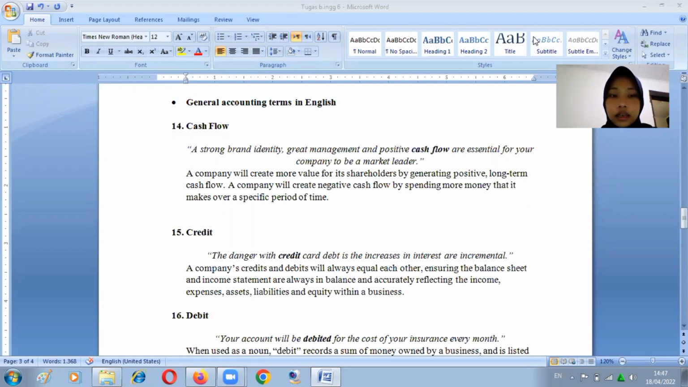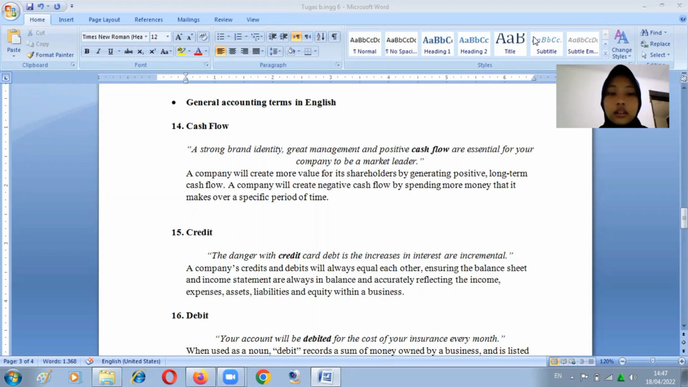14. Cash flow. A strong brand identity, great management, and positive cash flow are essential for your company to be a market leader. A company will create more value for its shareholders by generating positive long-term cash flow. A company will create negative cash flow by spending more money than it makes over a specific period of time.